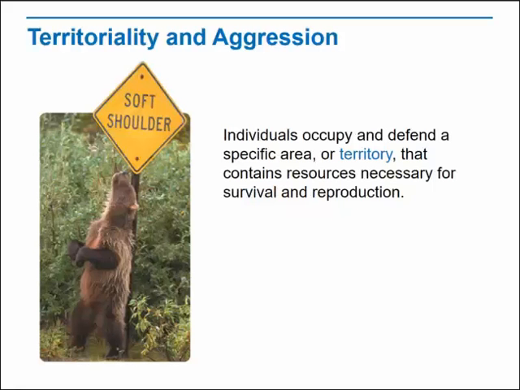Fights between male sea lions over territory and harems of females often leave both rivals bloodied. While it might not look very social, aggression when competing over limited resources is indeed social behavior. Animals may aggressively defend the limited resources in their territory from others to increase their own evolutionary fitness.